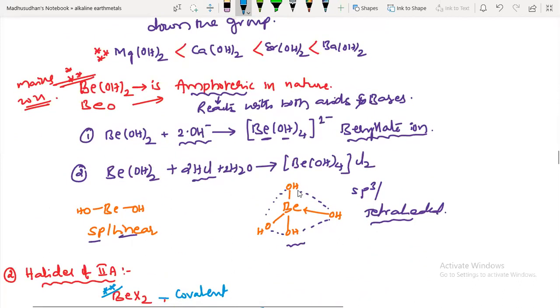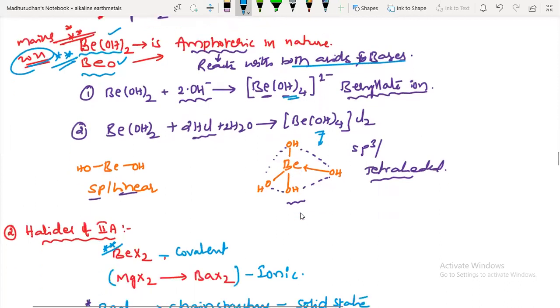Beryllium hydroxide and beryllium oxide, these two are amphoteric in nature. This year's mains question: these two, beryllium hydroxide and beryllium oxide, are amphoteric in nature. They react with both acids and bases. Here is an example. Beryllate ion they are forming, and it has sp3 tetrahedral geometry.